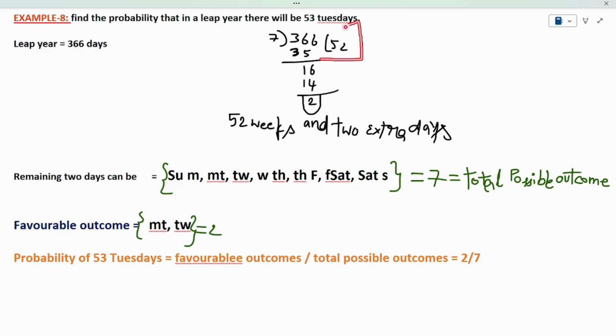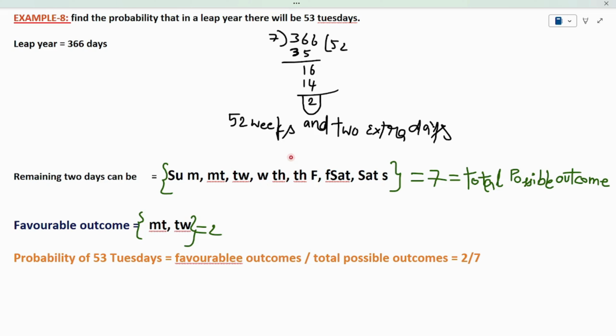52 weeks means we have 52 Sundays, 52 Mondays, 52 Tuesdays, 52 Wednesdays, 52 Thursdays, 52 Fridays, 52 Saturdays. Means all the 7 days have 52. Along with them, we have 2 extra days. These 2 extra days can be Sunday, Monday. These can be Monday, Tuesday. These can be Tuesday, Wednesday.